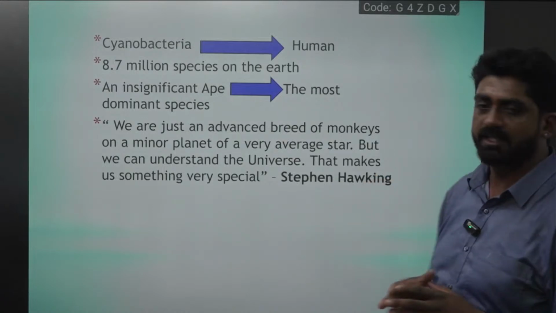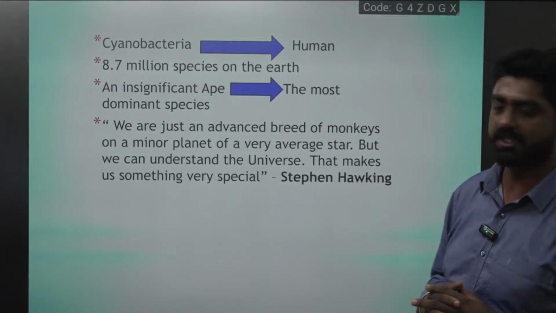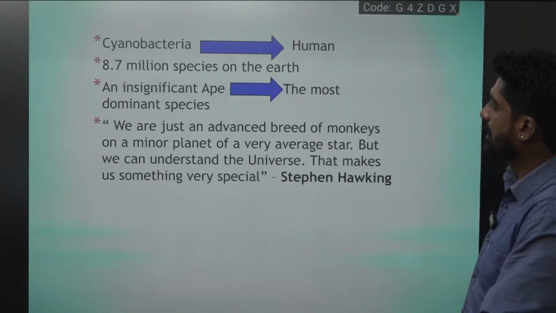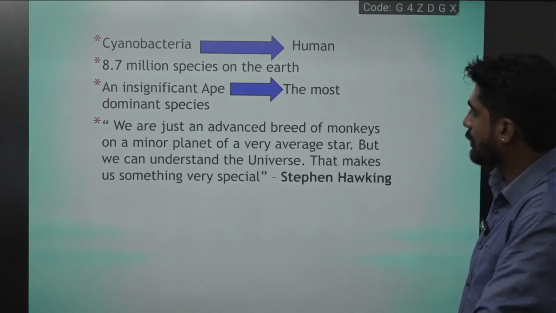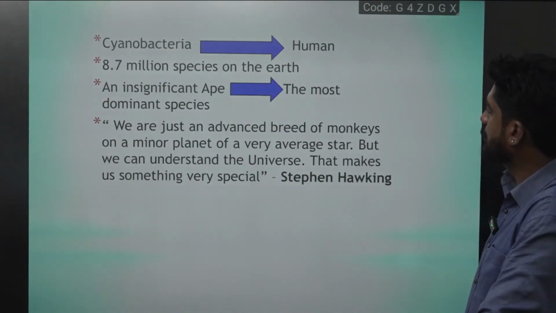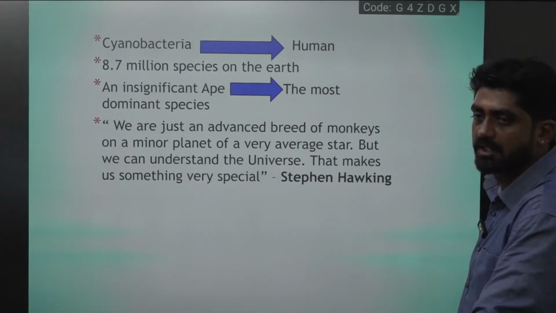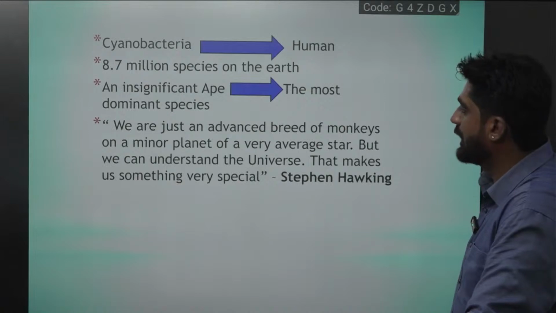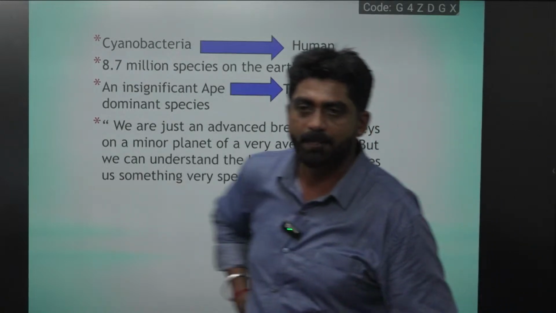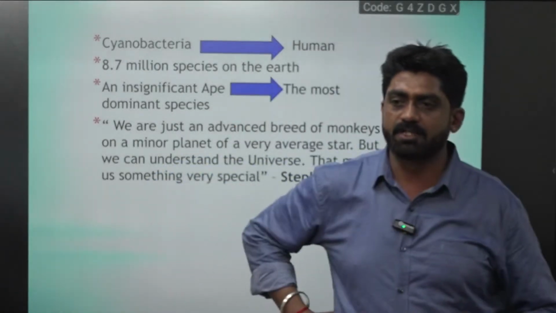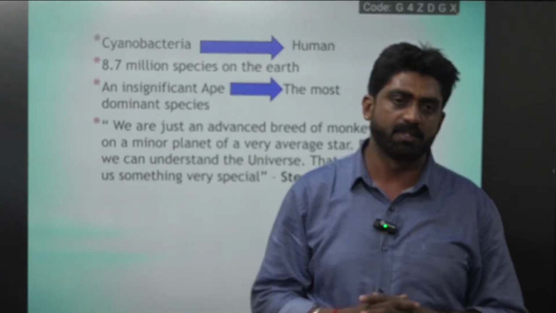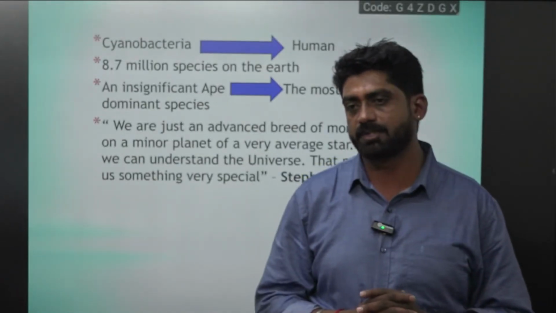Stephen Hawking has given a very beautiful statement here. He says, what exactly are we? We are just an advanced breed of monkeys on a minor planet of a very average star, but we can understand the universe, and that makes us something very special. That means, as I told you, we are an insignificant ape, and that is how we became the most dominant species.